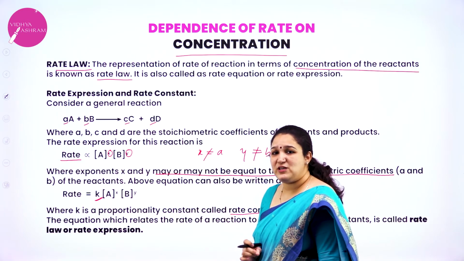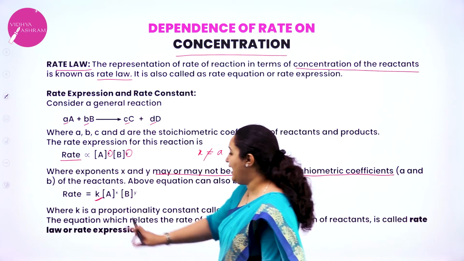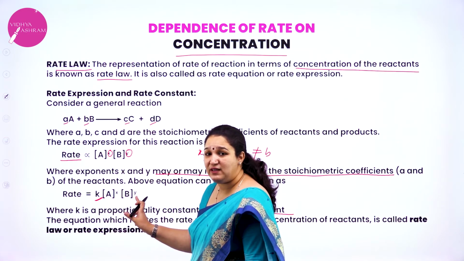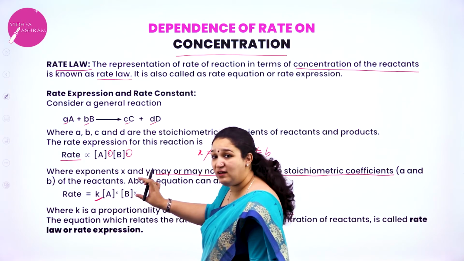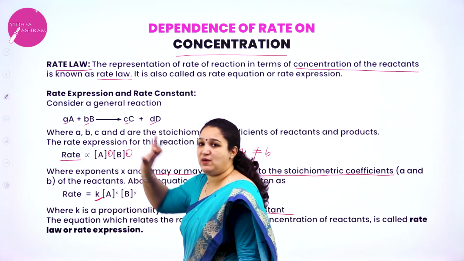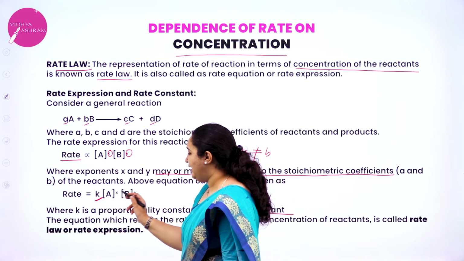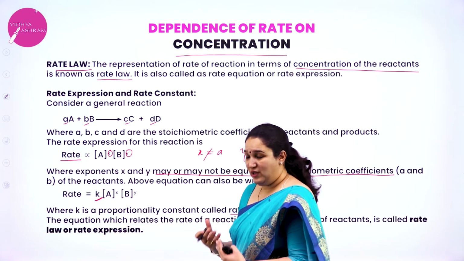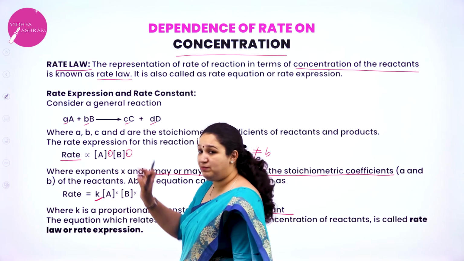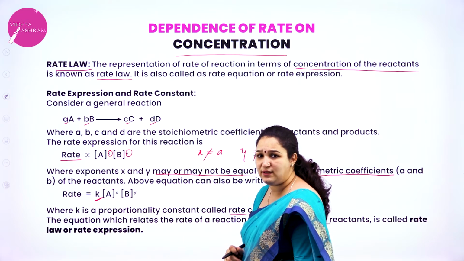Now, the rate expression or rate law is experimentally determined. This x and y are experimentally determined. You cannot write a rate expression by looking at the balanced chemical equation. That is why we have not used a and b here. If I write it as A to the power a and B to the power b, it is just from a balanced chemical equation that you are writing, isn't it?